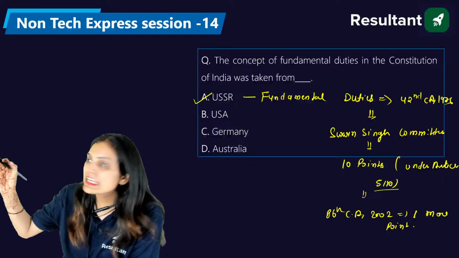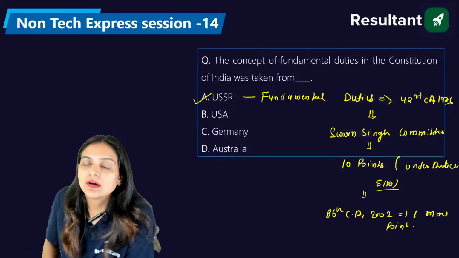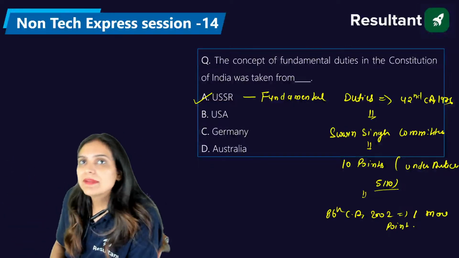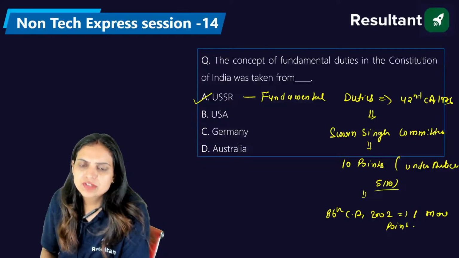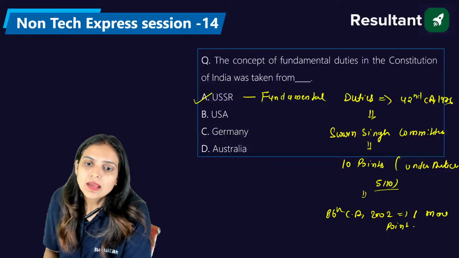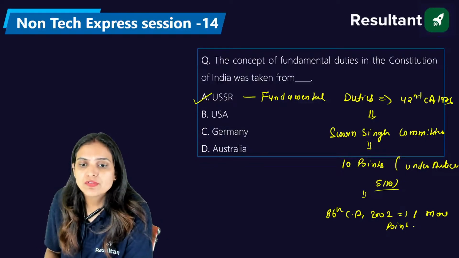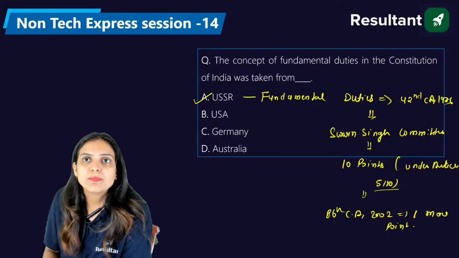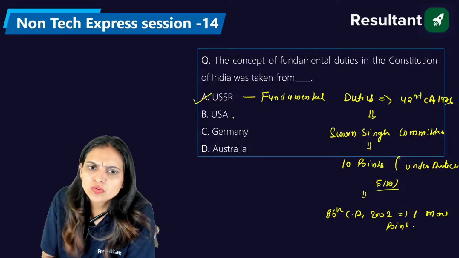So we can say under Article number 51A, we have A, B, C, D, E, F, G, H, I, J, K, up to K. For primary education, it is a duty of each and every parent to provide it to a child between the age of 6 to 14 years. So this is the right answer.